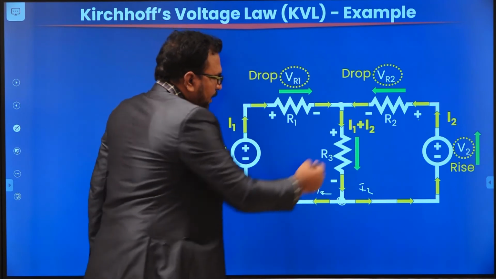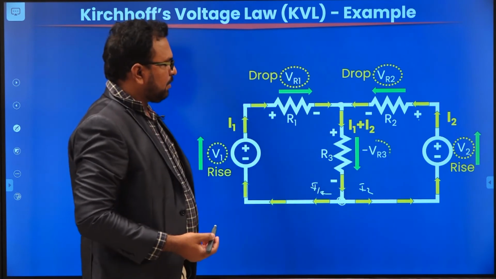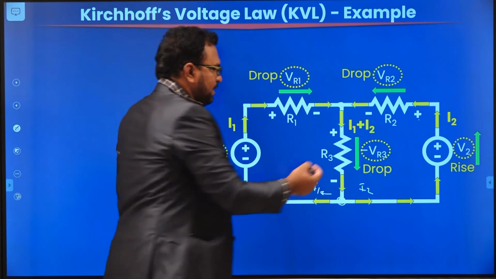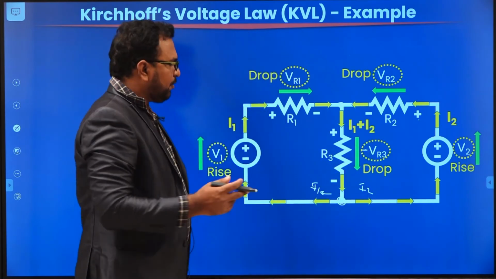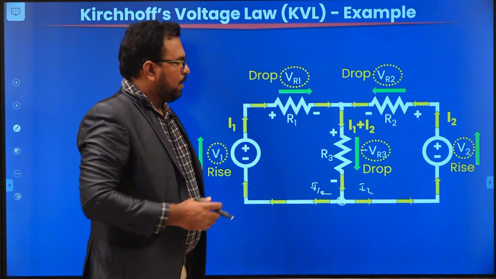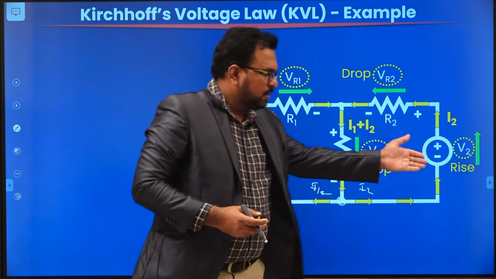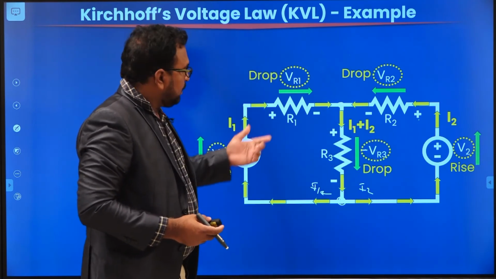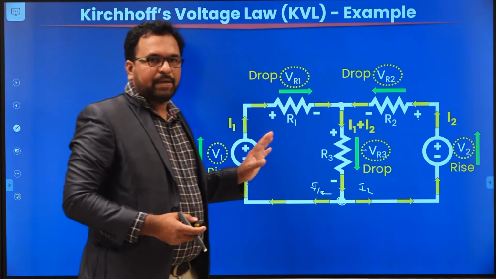In case of R3 also, the current is moving from plus to minus. That means R3 is also a drop. You can assign either a minus sign or write it as a drop, but you have to use one of them. If you observe clearly, when there are sources, the voltage is rising. In case of passive elements like resistance, the voltage is always dropping.